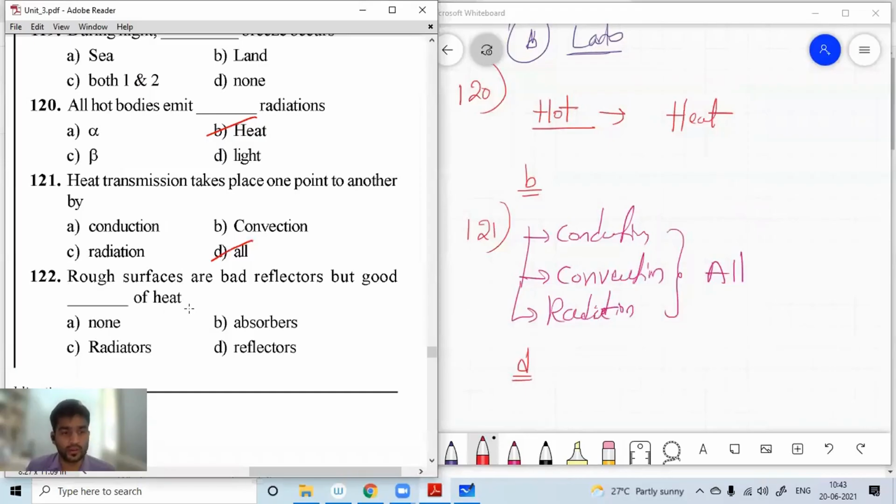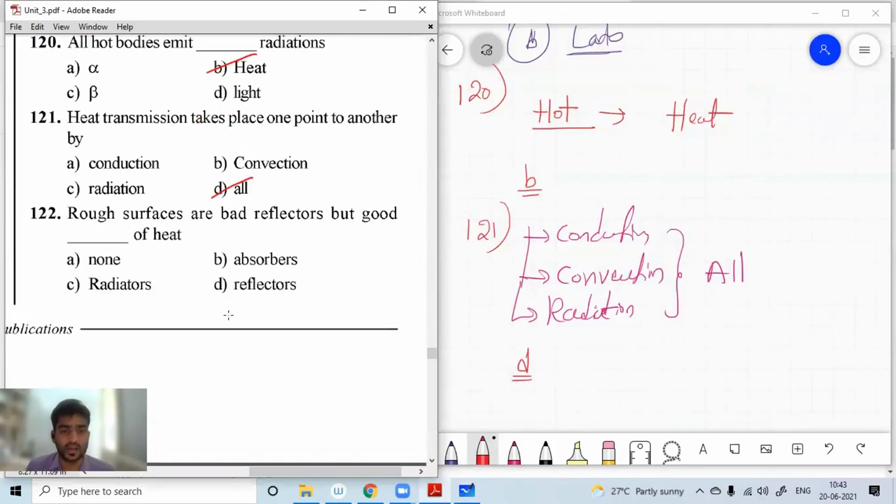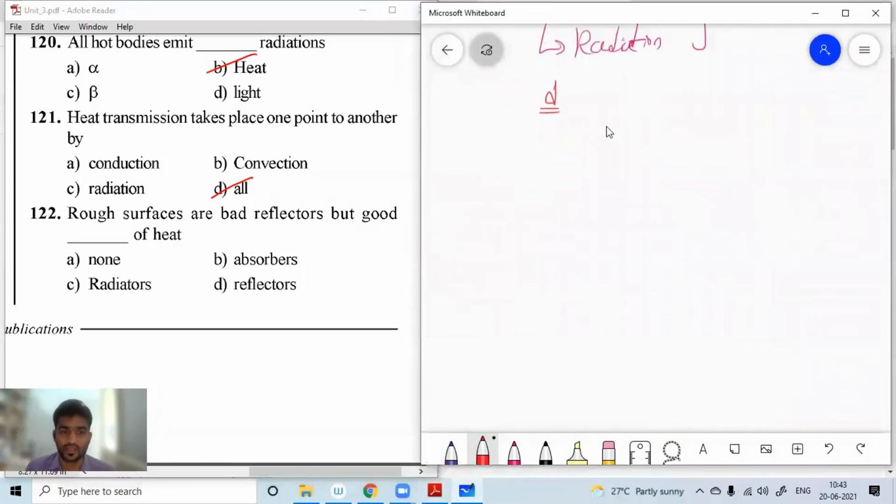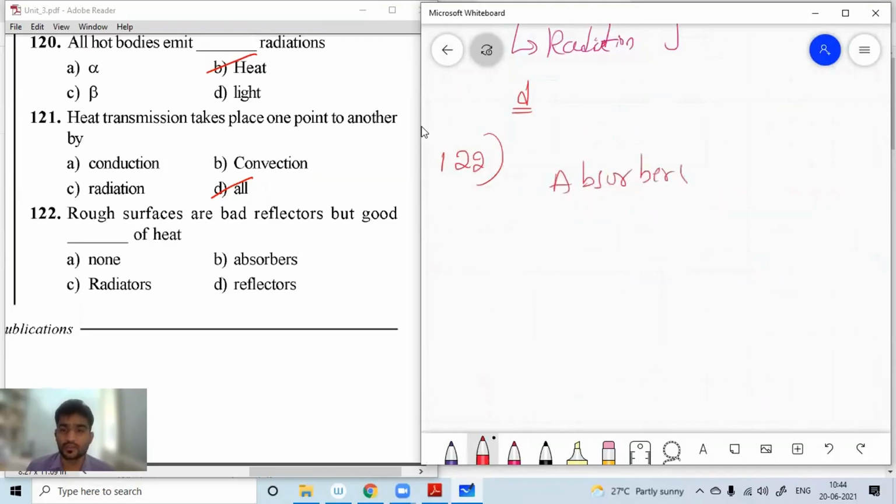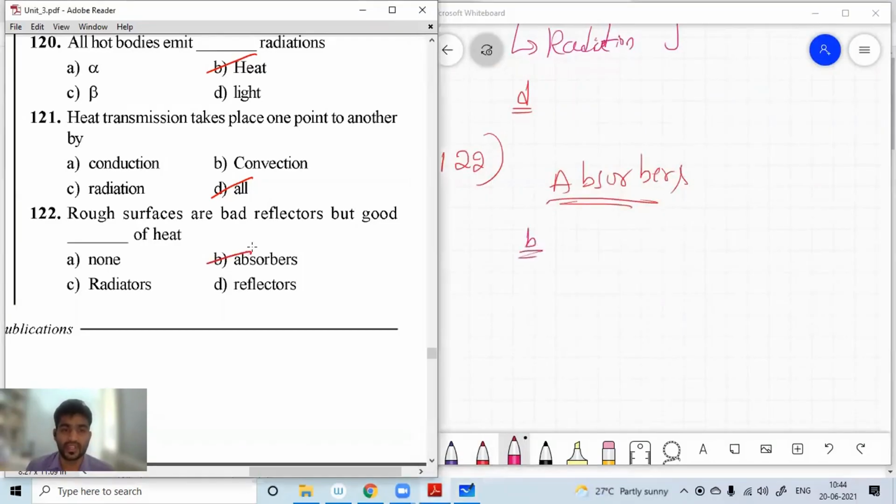Next, question number 122. Rough surfaces are bad reflectors but good dash of heat. A rough surface is a bad reflector, but it absorbs more heat. For question number 122, rough surfaces are bad reflectors but good absorbers. So B is the right option.